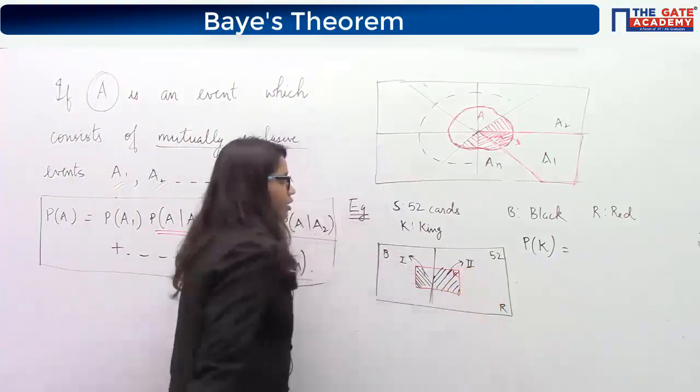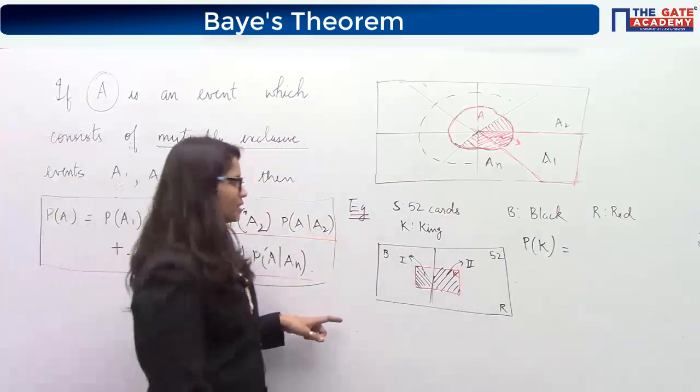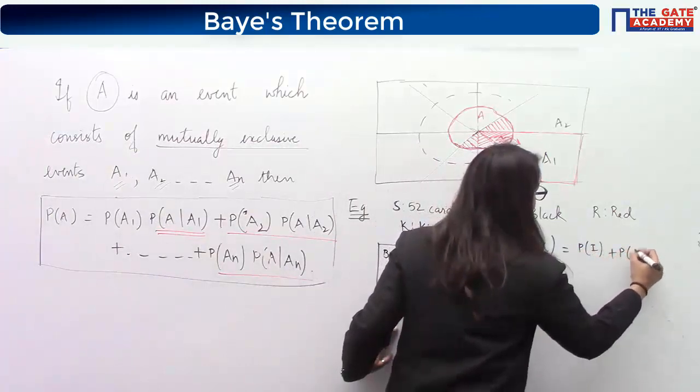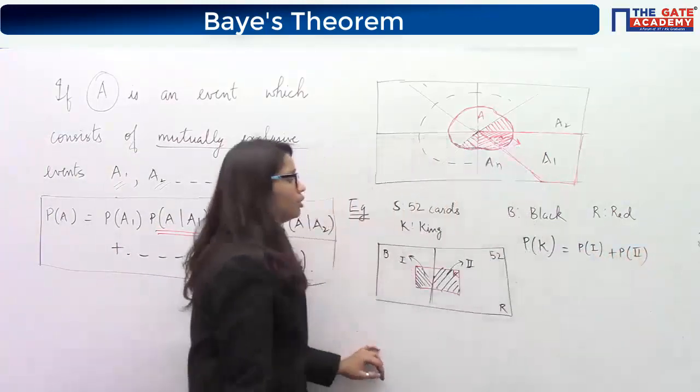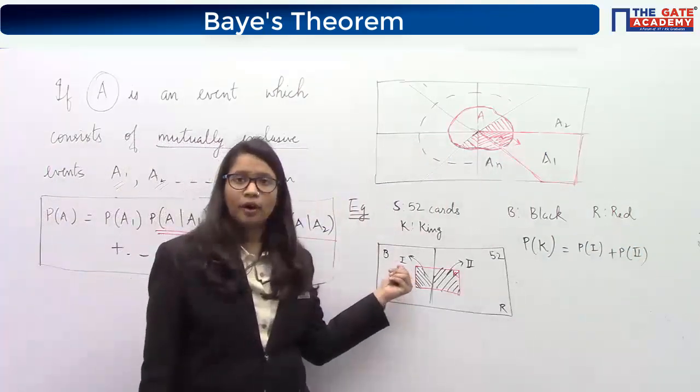So what can I say? That probability of K is the same as probability of region 1 plus probability of region 2. Now if you look carefully, what is your region 1?